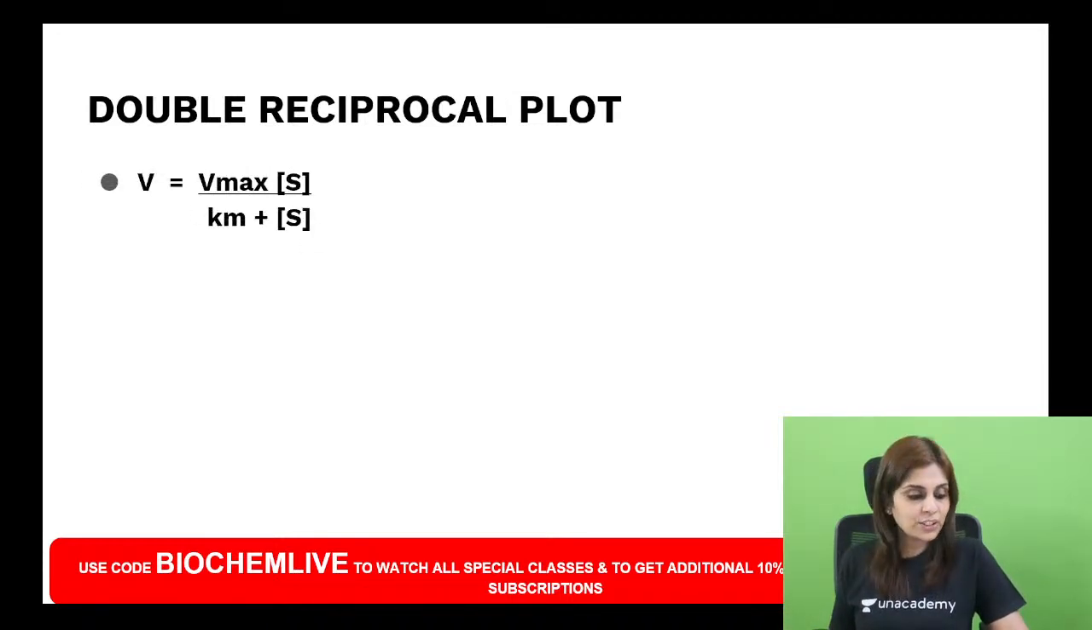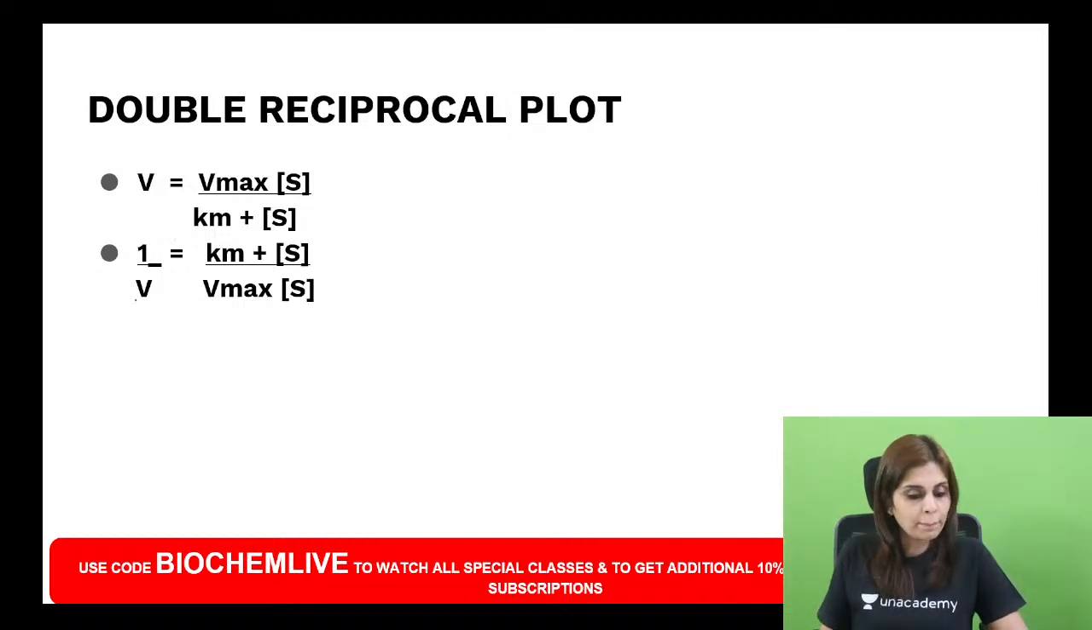Because this equation cannot be used straight away, we are going to take a reciprocal on both the sides. So when you take reciprocal, won't you think it becomes like this? Yes or no? 1 by V is equal to Km plus S by Vmax into S. And do you want a common denominator like this? I don't want a common denominator. So what am I going to do?